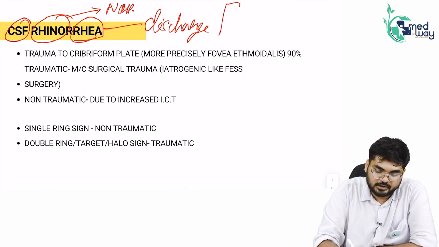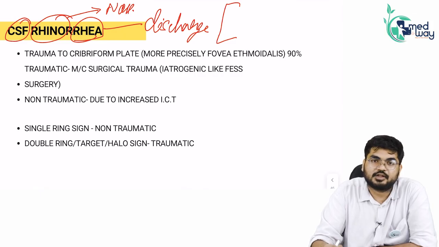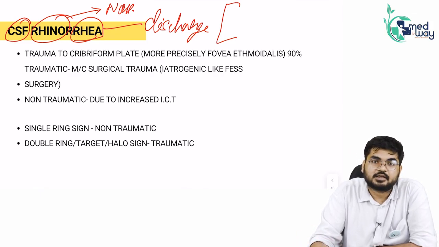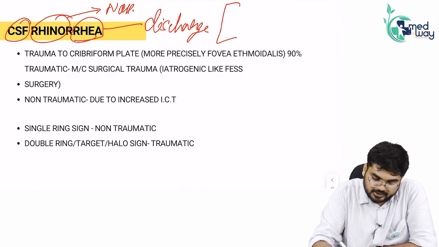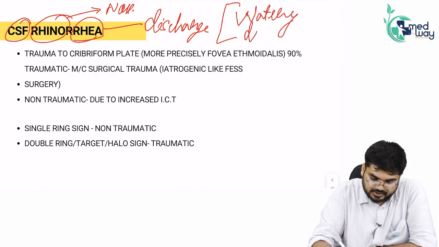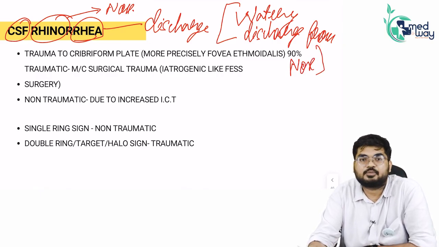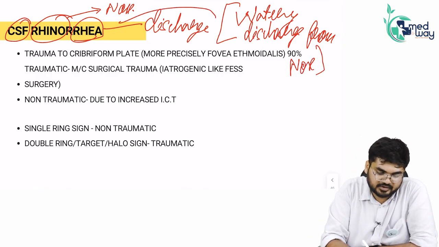In fact, all of you, whether you are an undergraduate, third year MBBS student, or you are appearing for your postgraduate examinations, remember that the only cause of watery discharge from the nose is CSF Rhinorrhea.